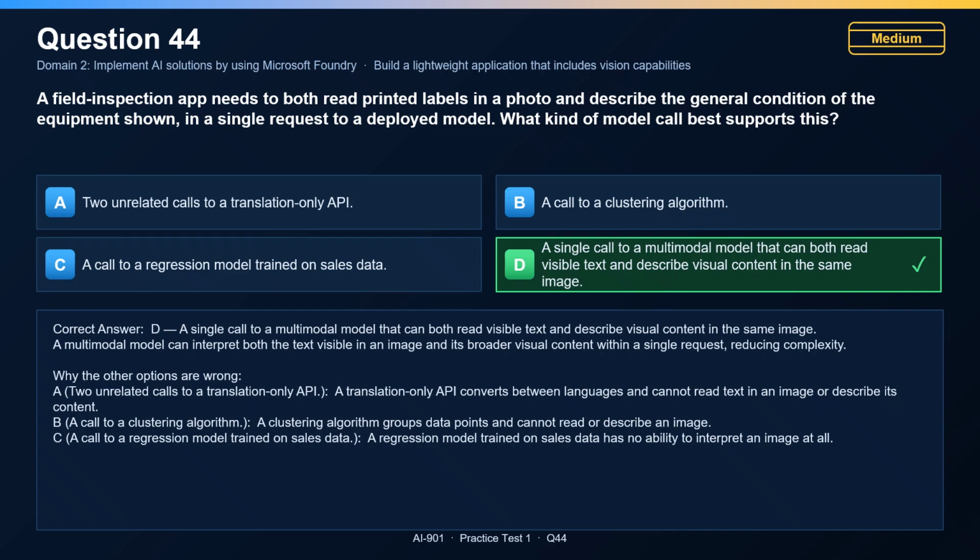Two unrelated calls to a translation-only API is incorrect. A translation-only API converts between languages and cannot read text in an image or describe its content. A call to a clustering algorithm is incorrect. A clustering algorithm groups data points and cannot read or describe an image. A call to a regression model trained on sales data is incorrect. A regression model trained on sales data has no ability to interpret an image at all.